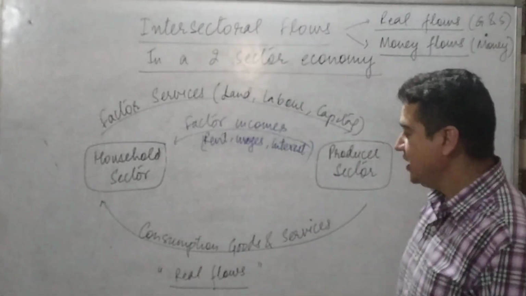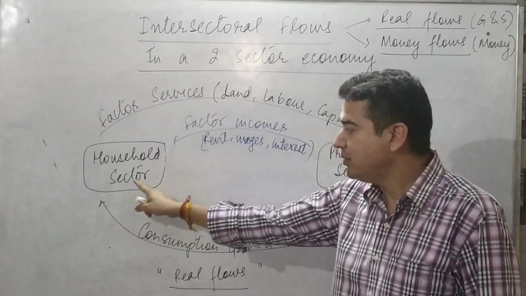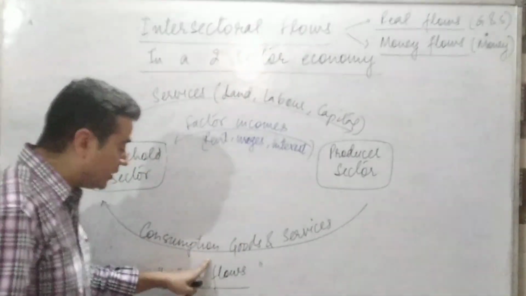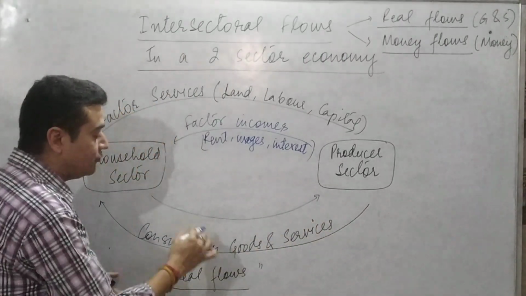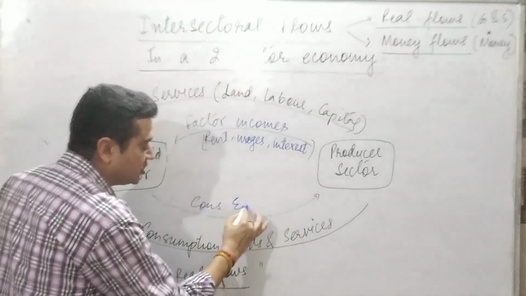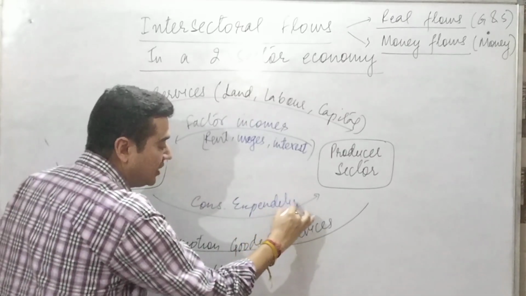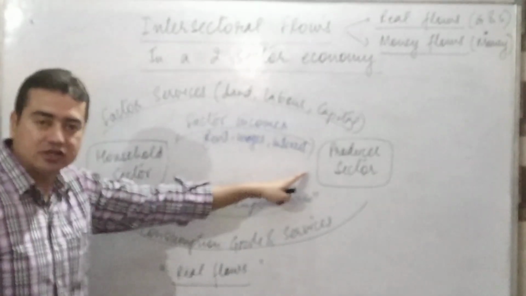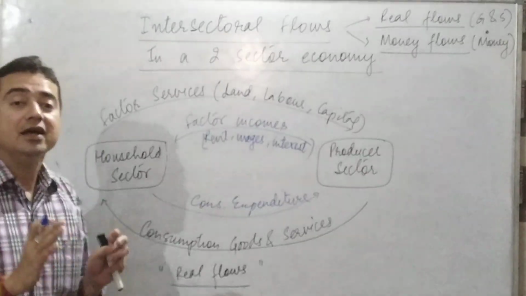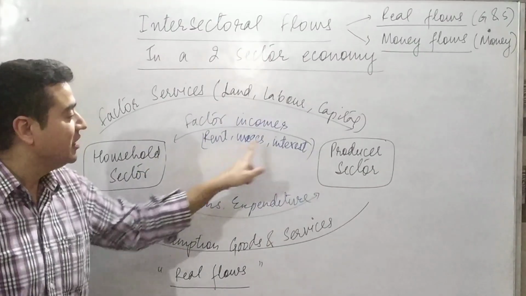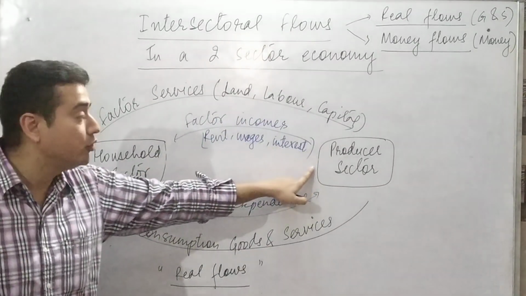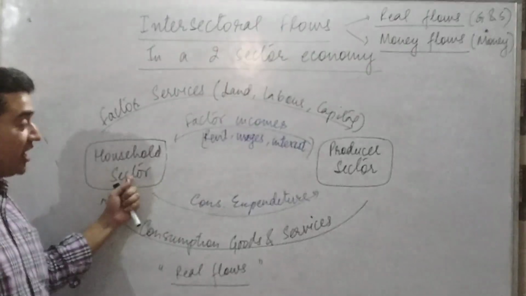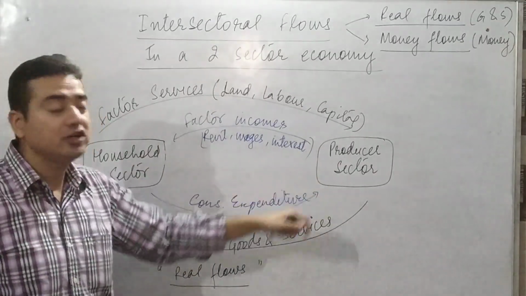Similarly, when consumer goods and services are being supplied to the household sector, what consumers or households are going to pay in turn for these consumption goods? They would be paying consumption expenditure. And now these two flows from one sector to another constitute money flows, because factor incomes, rent, wages, interest are being paid by producers in terms of money, and similarly consumption expenditure would be paid by households again in terms of money to the producer sector.